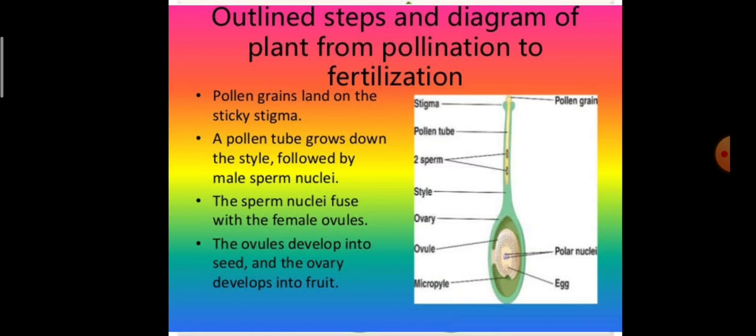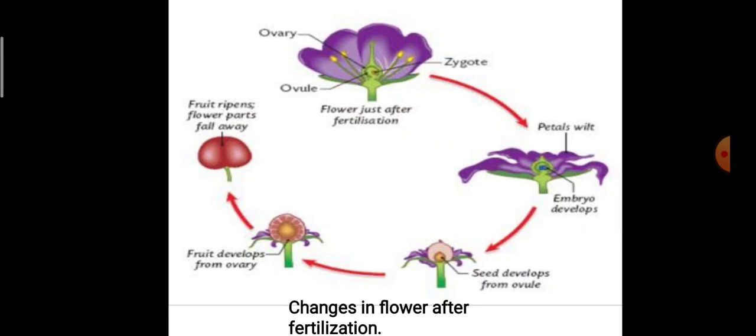The ovules develop into the seed and the ovary develops into fruit. This is the full process of fertilization. Now let's check out what changes occur in the flower after fertilization. The ovary develops into fruit and the ovule develops into seed.